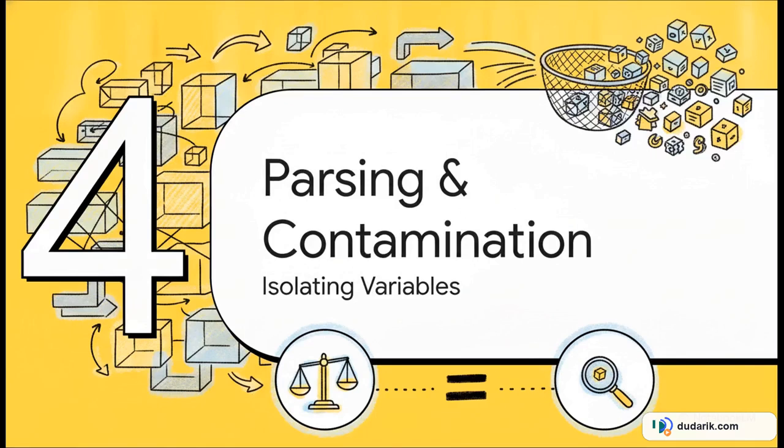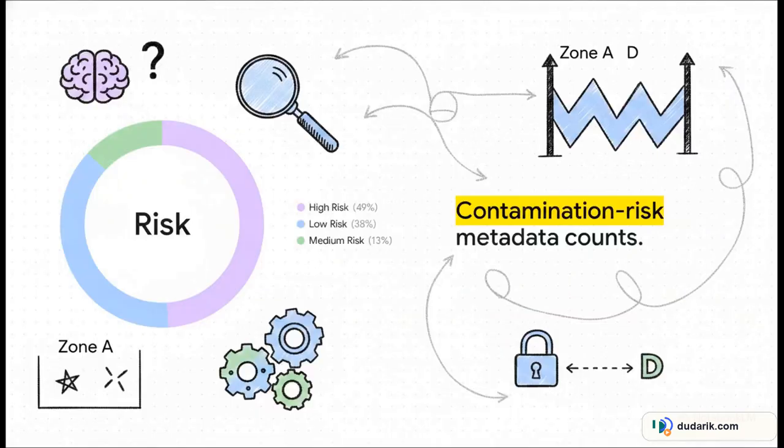Section 4, parsing and data contamination. Let's talk about isolating those variables. To make this work, we have to track something vital: contamination risk metadata. Know2Guess explicitly tracks which questions the model might have already seen in its training data. By having frozen labels for low, medium, and high risk of contamination, researchers can't make post-hoc excuses for a model's